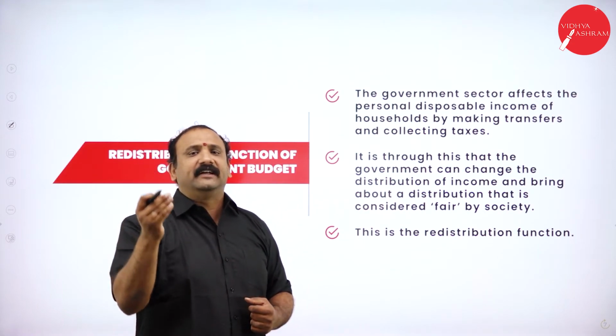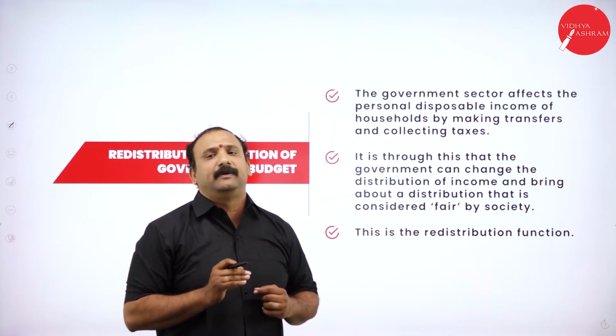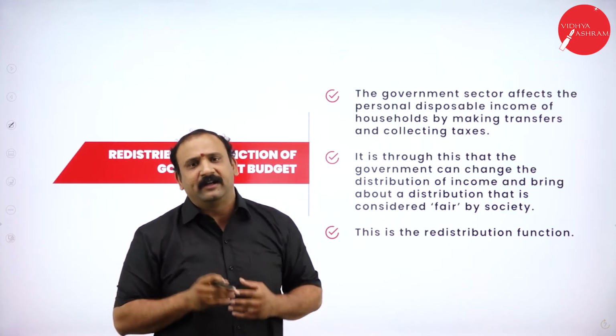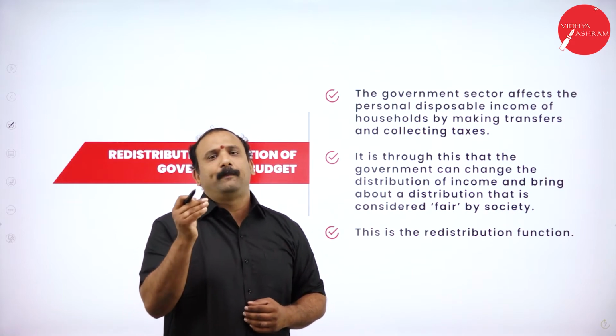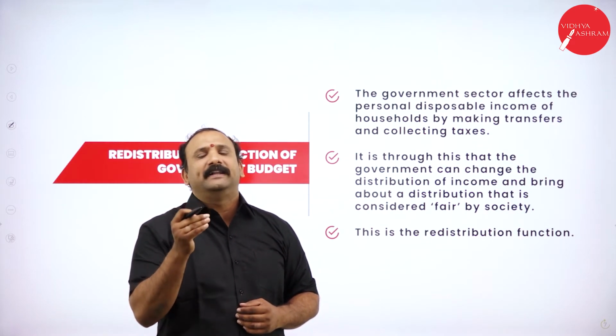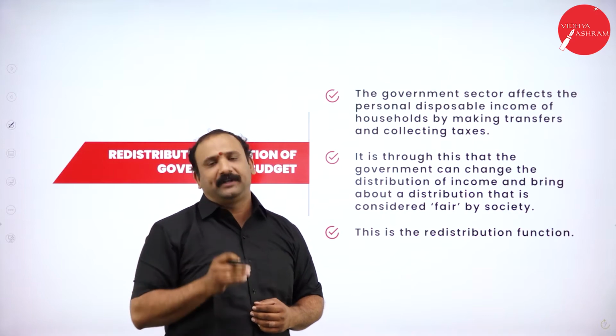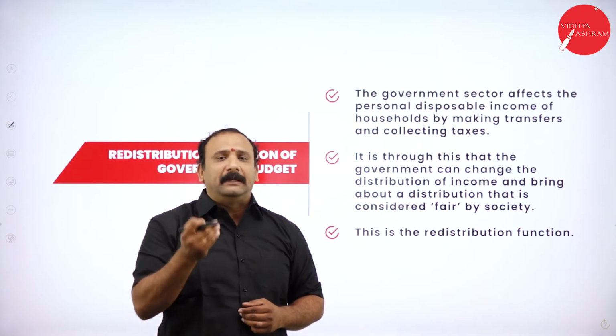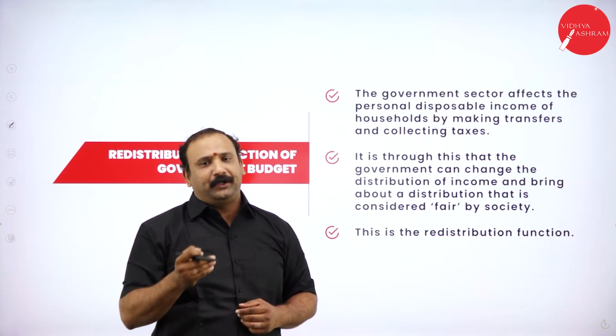So the government sector affects the personal disposable income in the form of collecting tax. Now today, if you are an earning member, you have to pay a certain amount of money as tax to the government. So the government will collect revenue from the people at any given point of time.